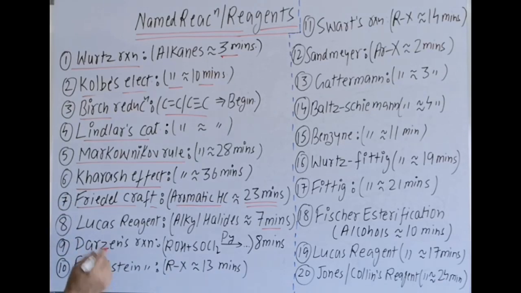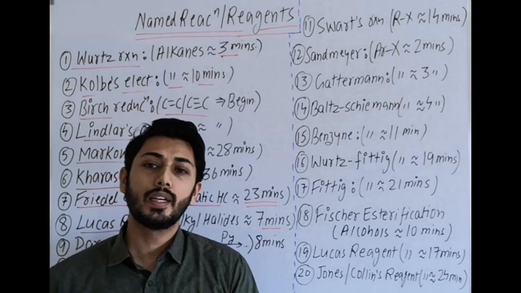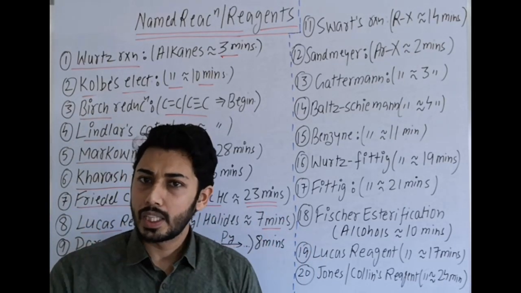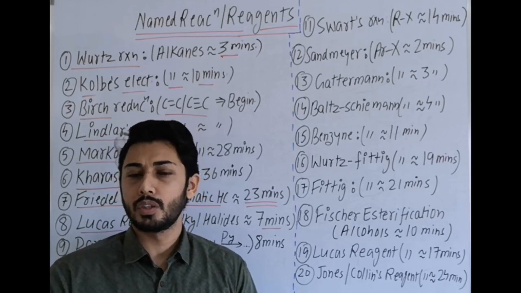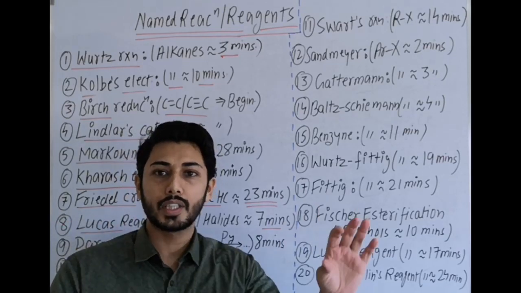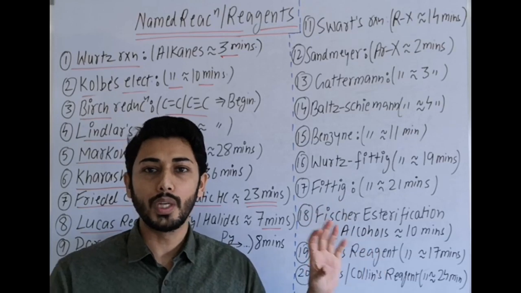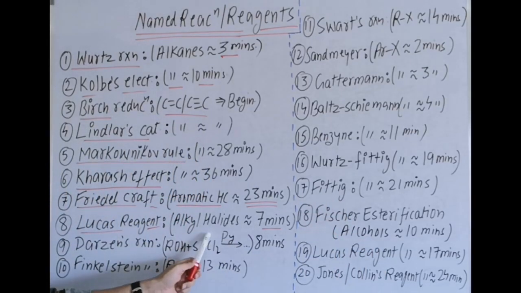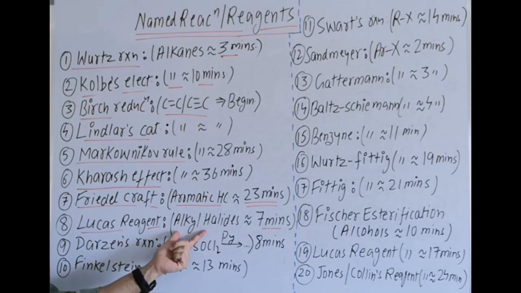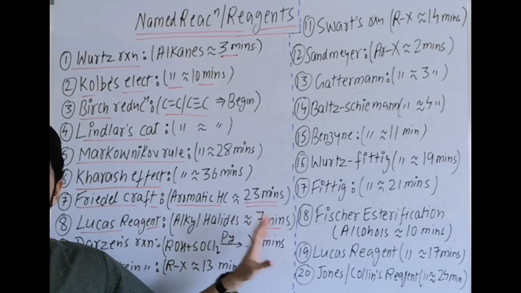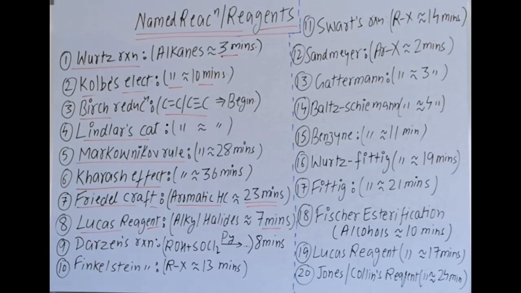Then next is Lucas reagent. Again, it is a reagent, and it is important, that's why I'm mentioning it here. It is covered in alkyl halides, where, if you remember, we distinguish primary, secondary and tertiary alcohol. I will not give you details here because it is already covered in that section in the notes as well as in the video. So in the quick revision alkyl halides video, around the 7th minute you will get the reaction covering the Lucas reagent test.